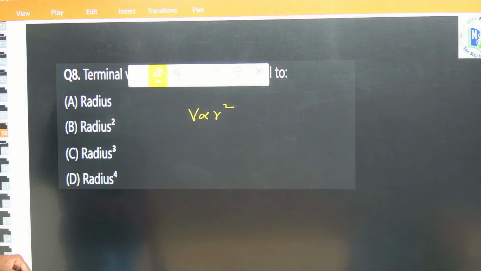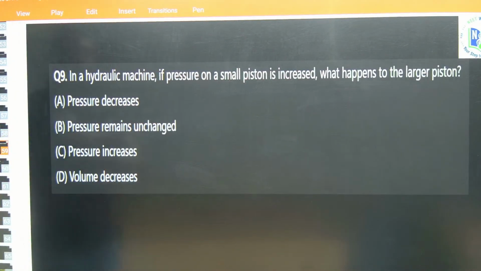Okay. The next question is, in a hydraulic machine, if the pressure on the small piston is increased, what happens to the larger piston? Pressure decreases, pressure remains unchanged, pressure increases, volume decreases.